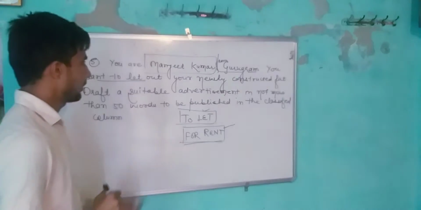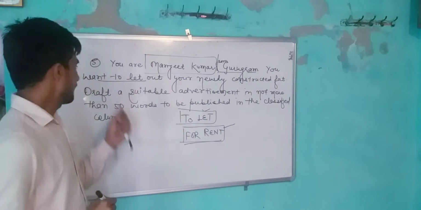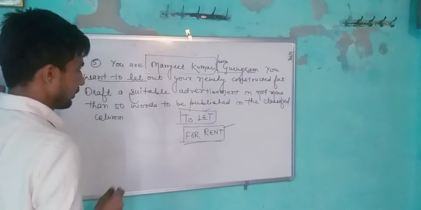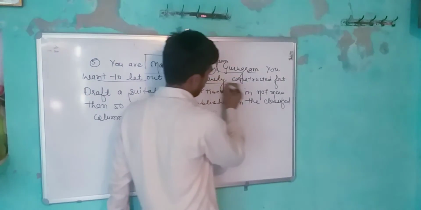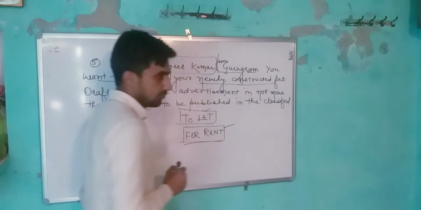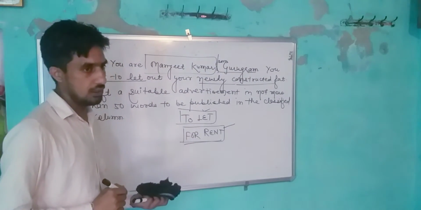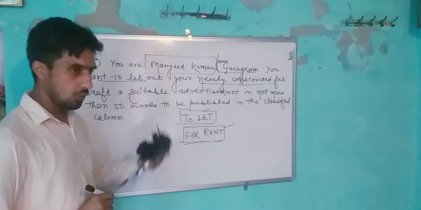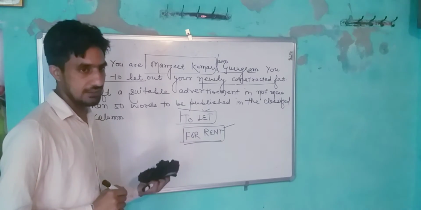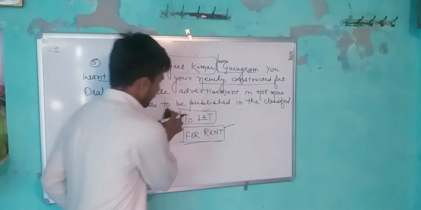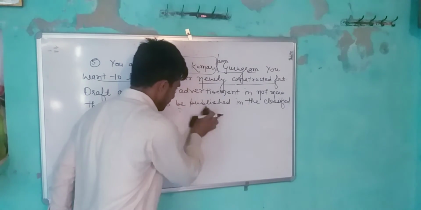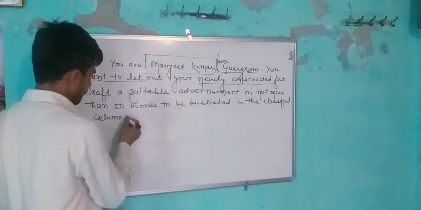In this, you are Manjeet Kumar from Gurugram. You want to let out your newly constructed flat. You have a flat which is newly constructed and you want to offer it on rent. You give all the things that it has, and at the end there is also the contact number.